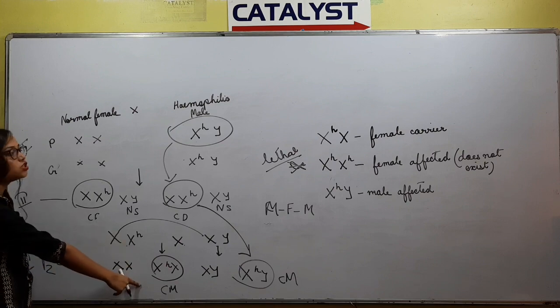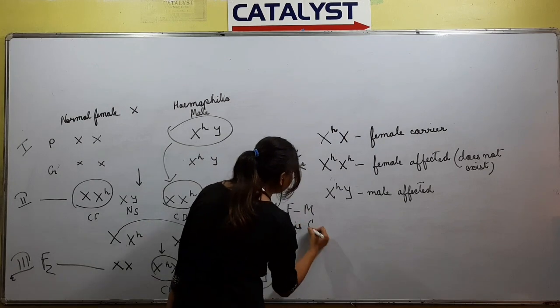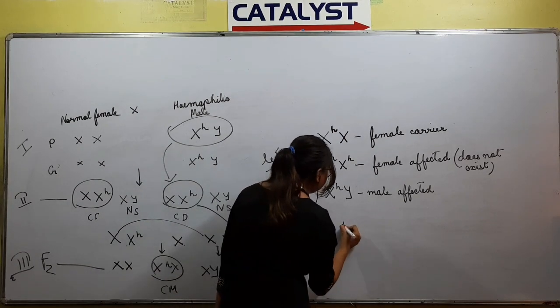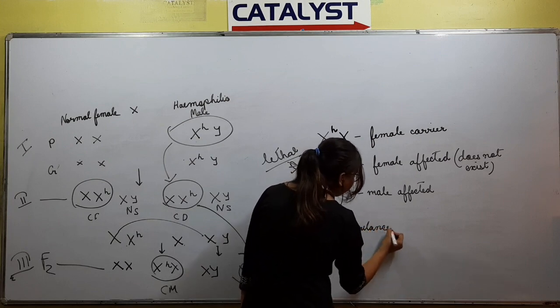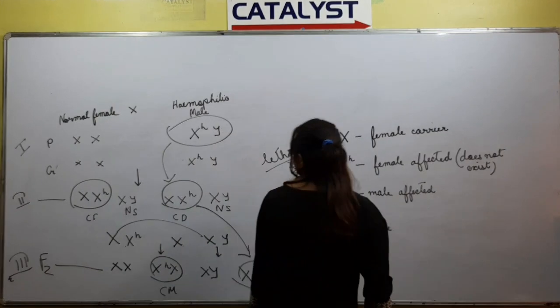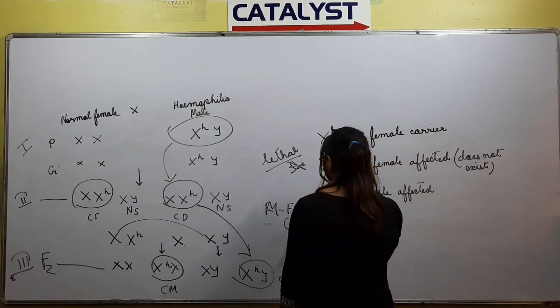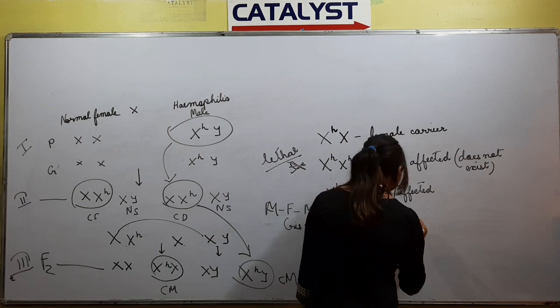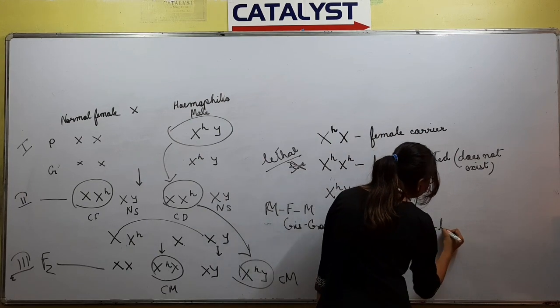This is criss-cross inheritance, and it is an example of sex-linked recessive. If you have any doubt about the cross, go through the PDF properly, where I have mentioned it well.